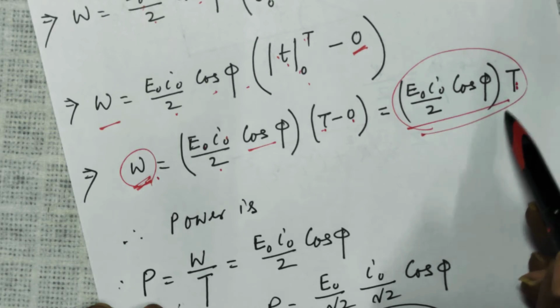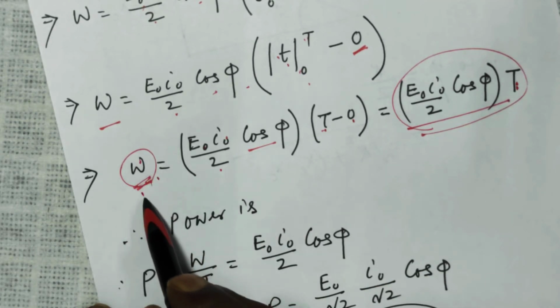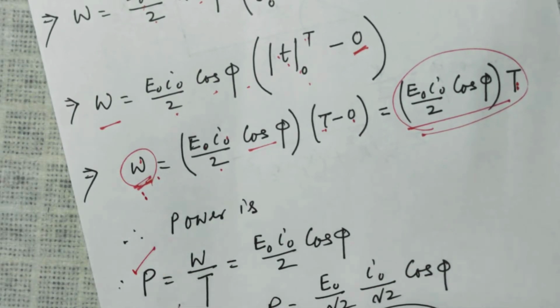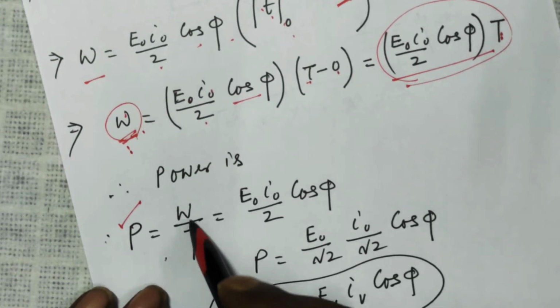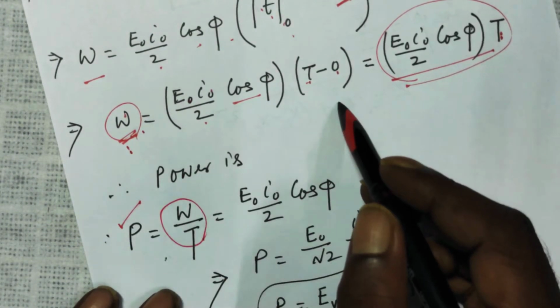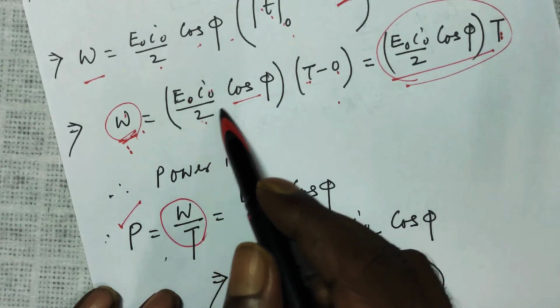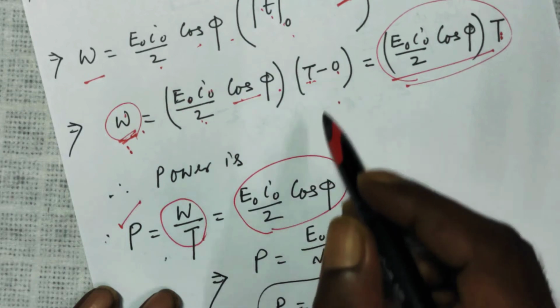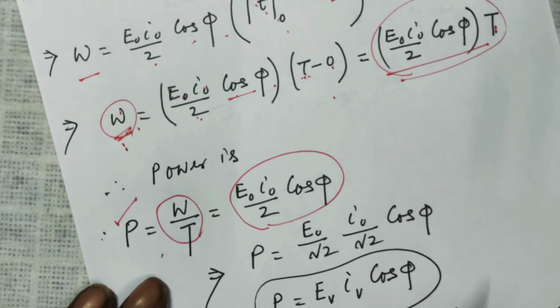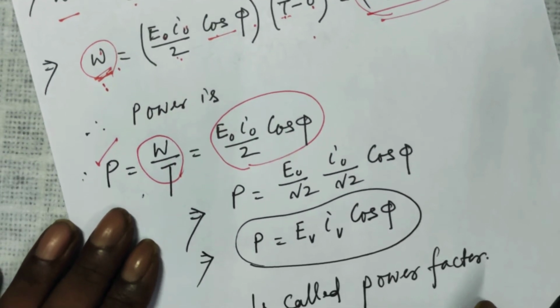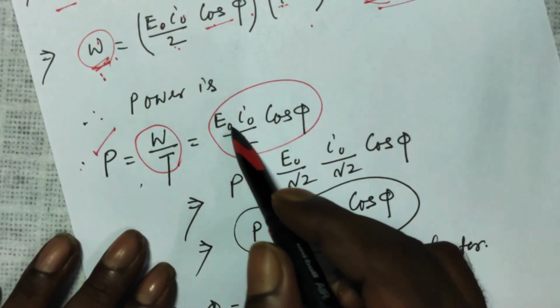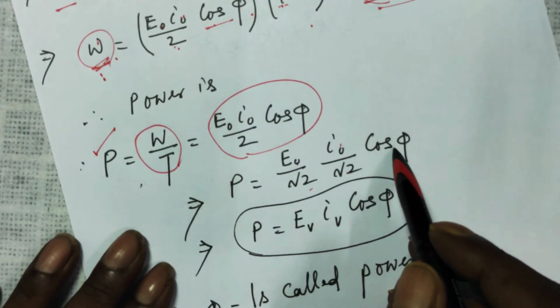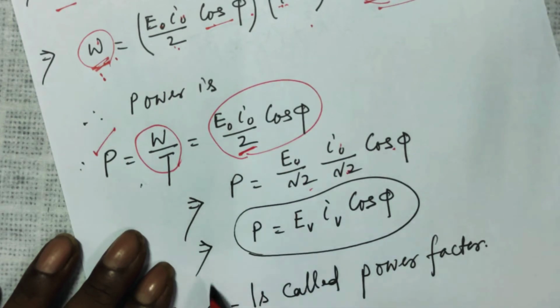If you bring this capital time t to this side, W by the time is nothing but power. So your power is equal to W by t. On the right hand side, I am left with E naught I naught over 2 cos phi into cos phi, and this t comes to this side. Now, this can be rewritten as E naught over root 2 into I naught over root 2 into cos phi, since root 2 into root 2 is equal to 2.